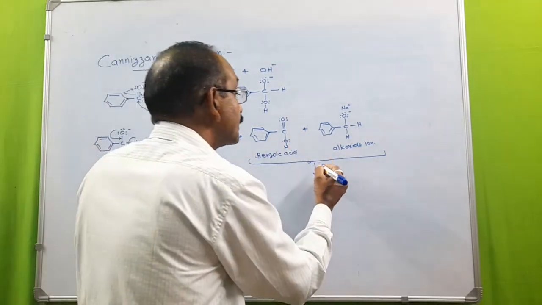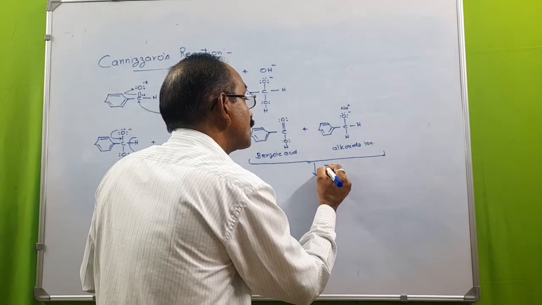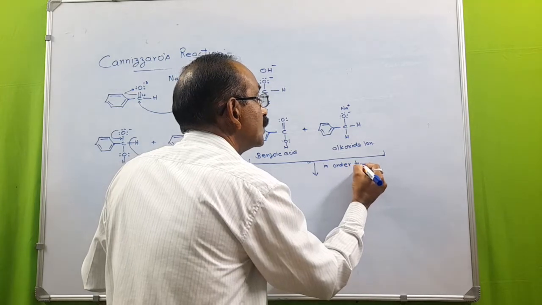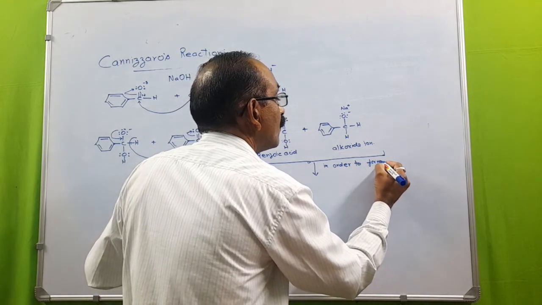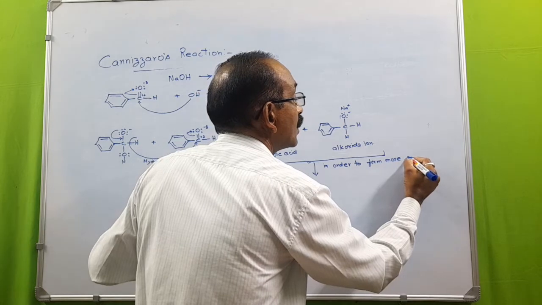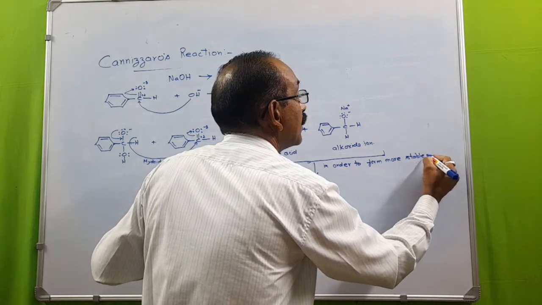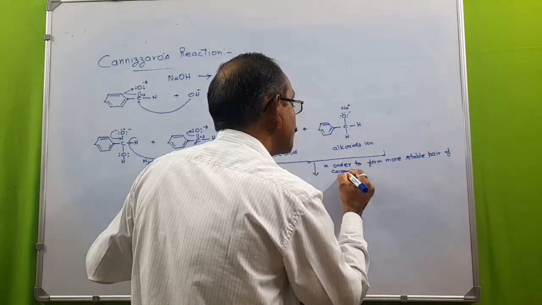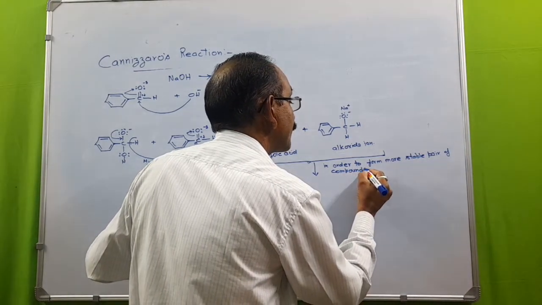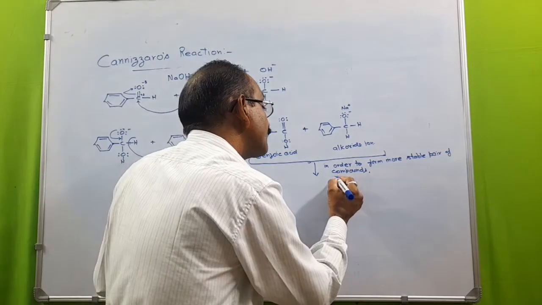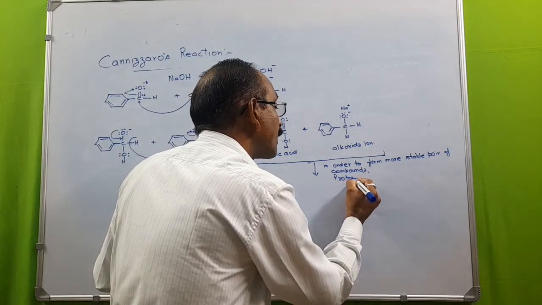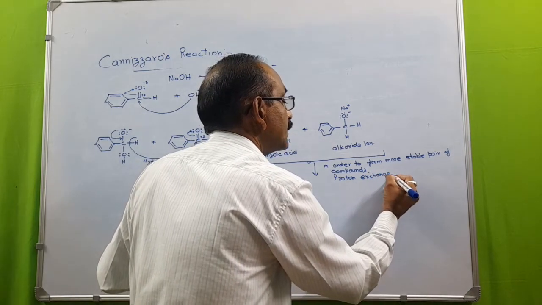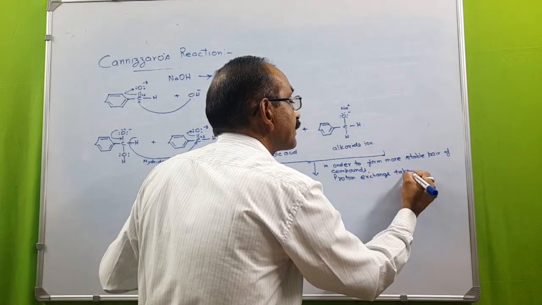So, in order to form a more stable pair of compounds, proton exchange takes place.